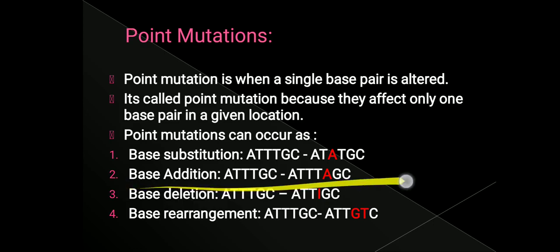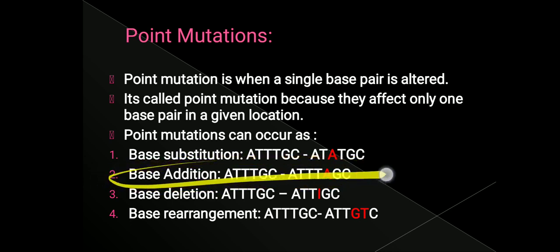The next term is base addition. You can see in this example, there are 1, 2, 3, 4, 5, 6 nitrogenous bases, but an additional nitrogenous base A is added here. So that is why we call it nitrogenous base addition. This type of point mutation we call base addition.